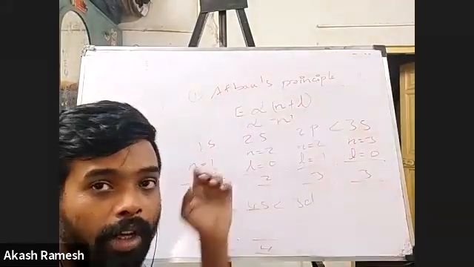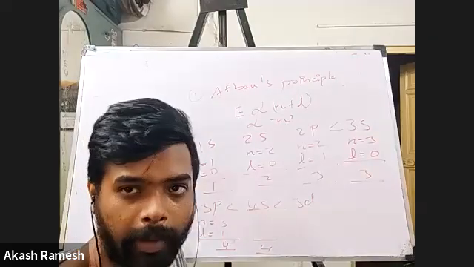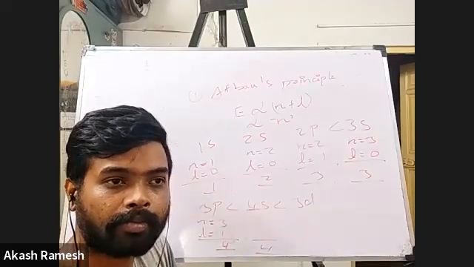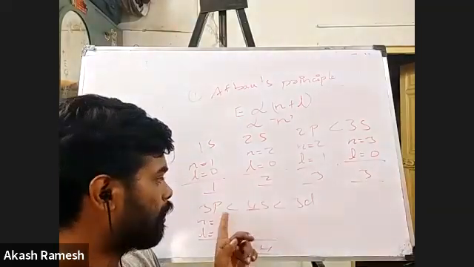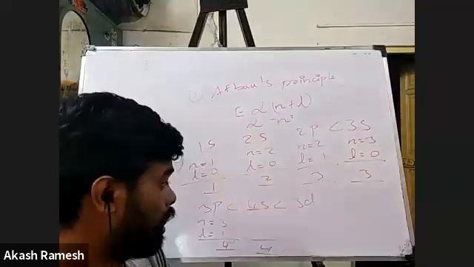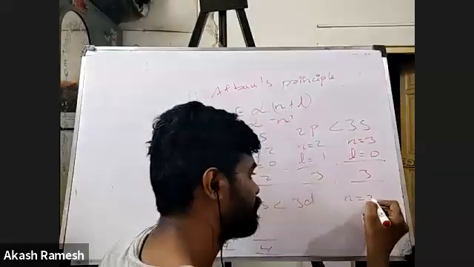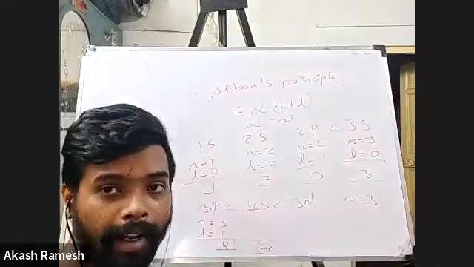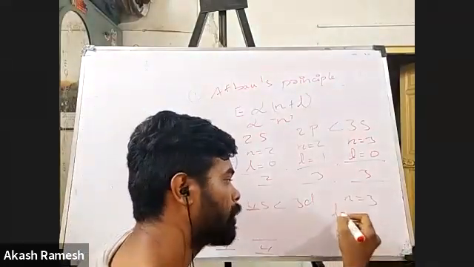One doubt, sir. Tell me. Sir, only s, p, d, f will come, no, sir? Okay, s, p, d, f will come. How did 4s come, sir, for n equal to 3? That is the principal quantum number when I have 3. What are all the possible L values, Karna?